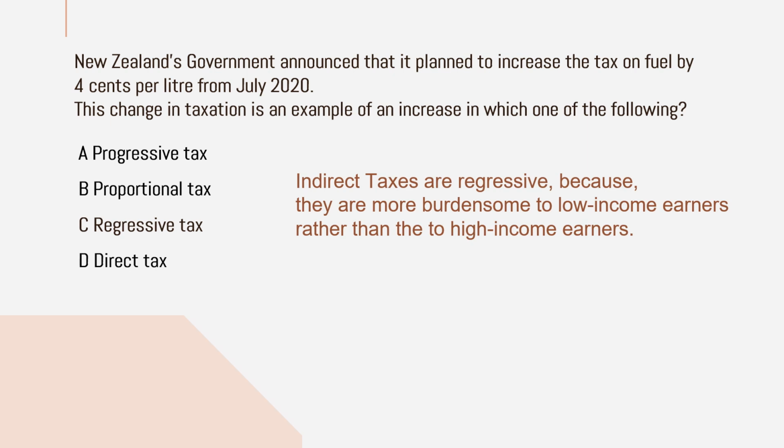So if you are increasing a tax on goods and services, it is considered a regressive tax. So in this question we can understand that it is not a progressive tax, it is not a proportional tax, and it is not at all a direct tax. So option C is the right answer. It is a regressive tax.